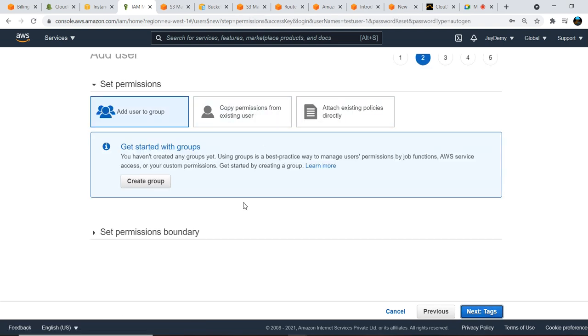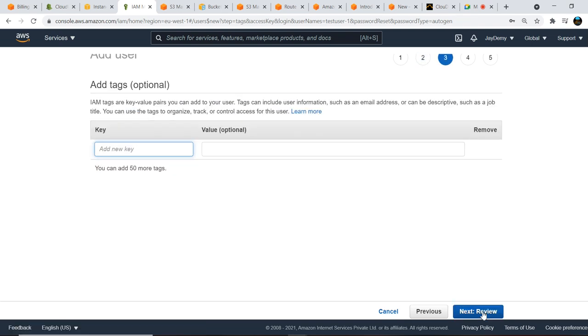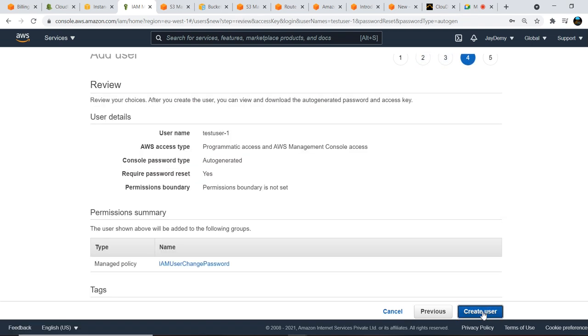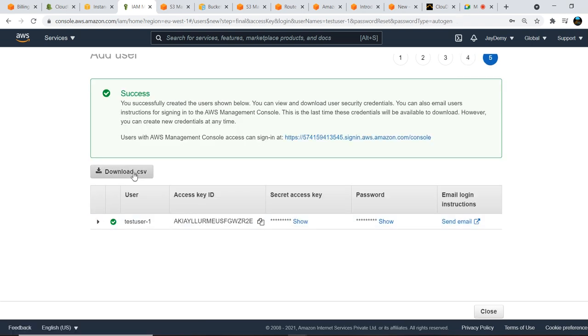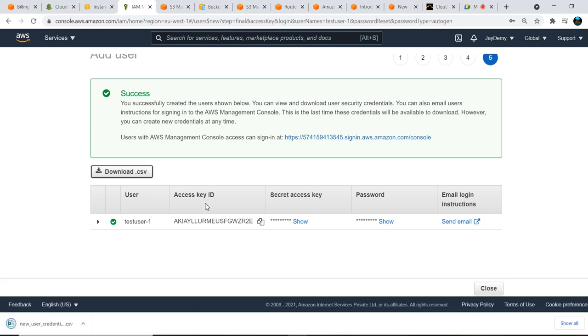Okay, I'm not giving any permissions. I'm just creating the user. Create user. Now the user is created. Whenever you create a user, assuming you are an administrator creating users in your account, what you need to do is download this and send an email to the end users who need to access it.